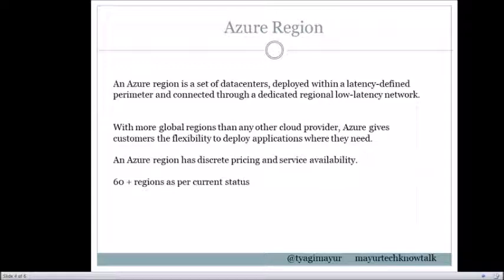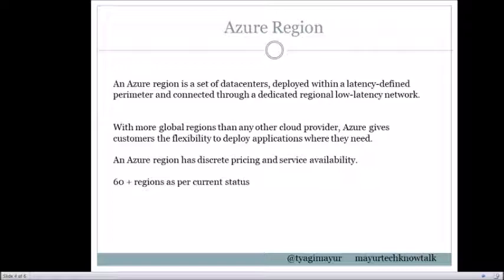We have some special regions also. For US government we have US Government Virginia, US Government Iowa, and others. These are physically and logically network isolated instances of Azure for US government agencies and their partners only.